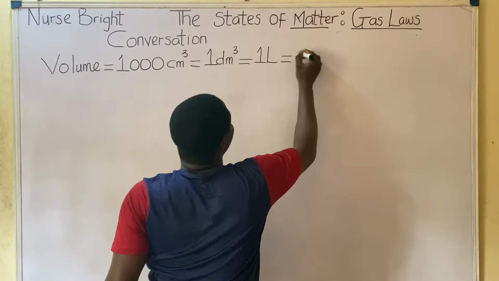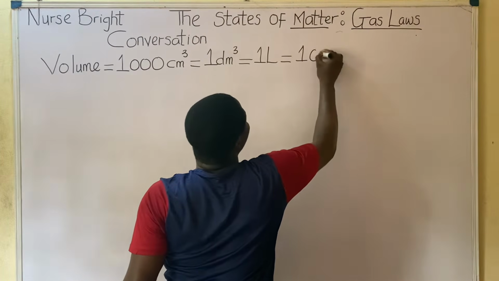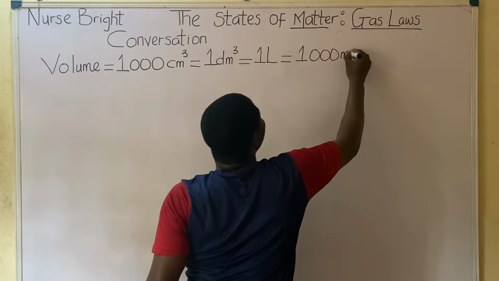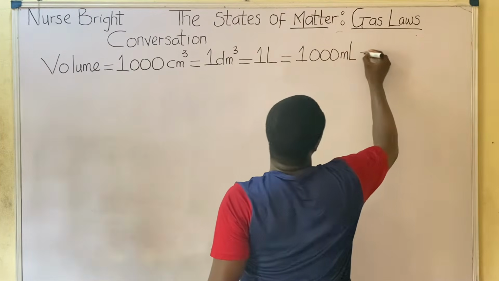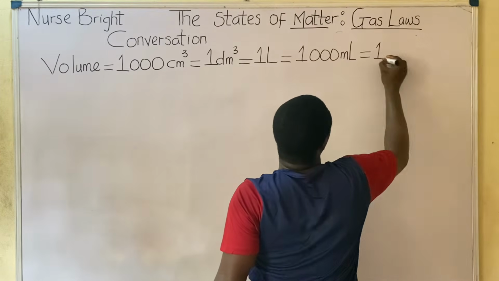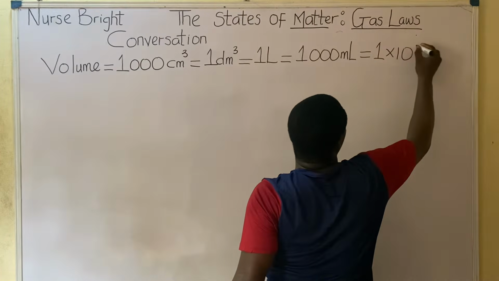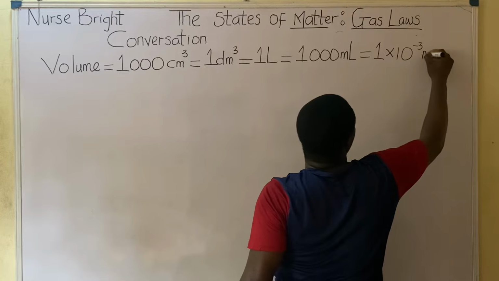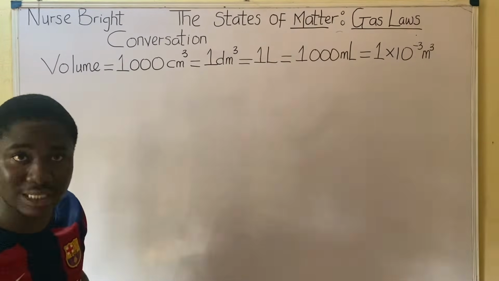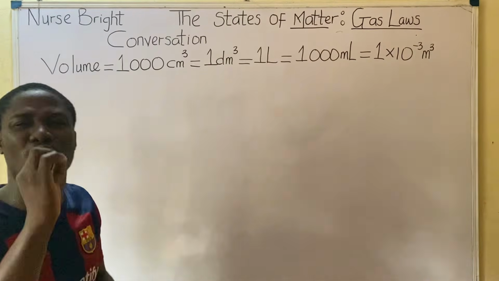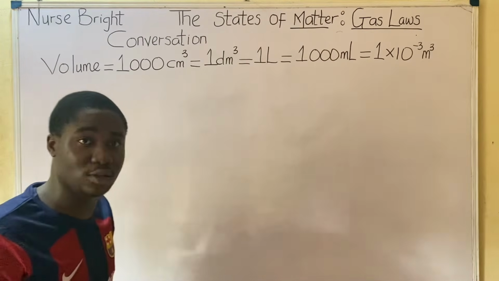And 1 liter is the same as 1000 milliliters. Are you following me? And 1000 milliliters is the same as 1 times 10 raised to the power of -3 meter cube. So all of these conversions are very, very important. We'll solve practice questions on each of them as we progress in this video lesson.